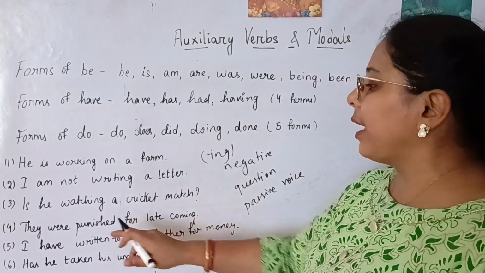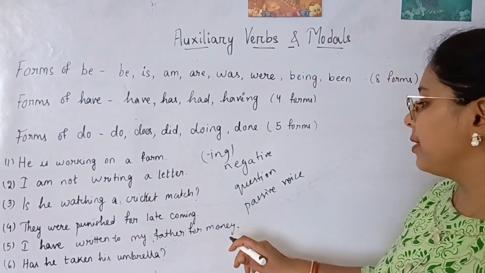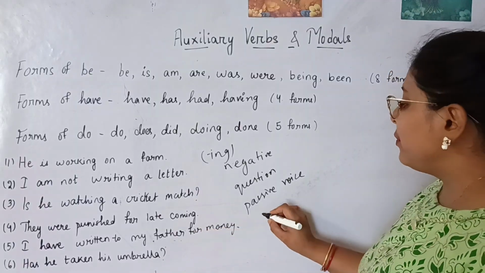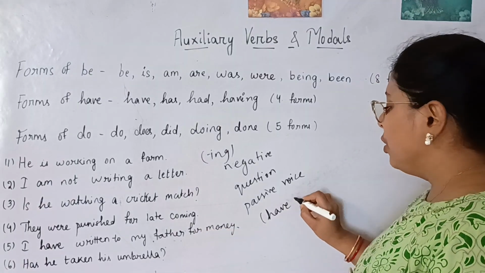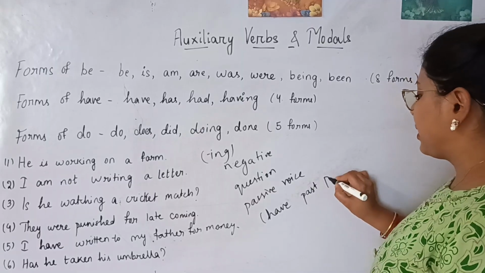Clear? Are you getting the point? They were punished for being late. So I have written to my friend, to my father for money. So when we use have also, we can use it with the past participle.